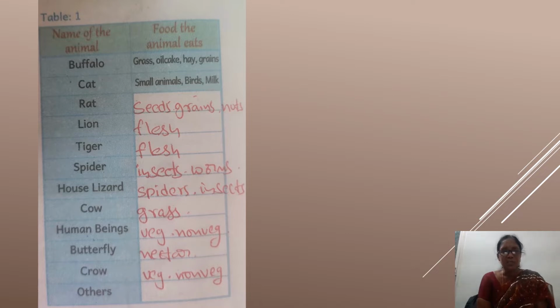Look at the table. There are some animals and the food they eat. Look at it. There are pet animals and there are wild animals. Buffalo. What do buffaloes eat? They eat grass, oil cake, hay, grains. Cat. Do you know what cats eat? They eat small animals. They eat birds. They eat milk. What's the favorite food of a cat, Nikhil? Do you know? Yes, rat. Rat is the favorite food of a cat.